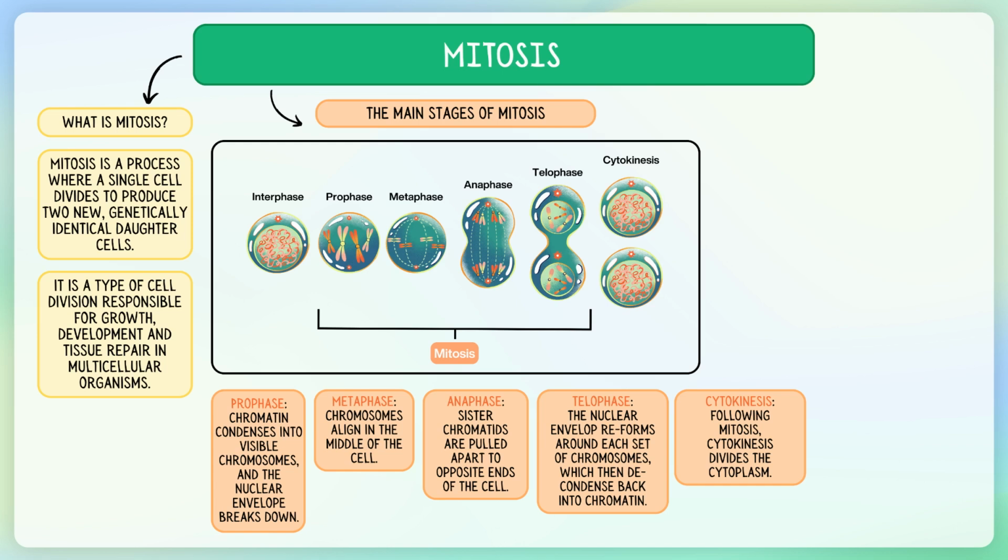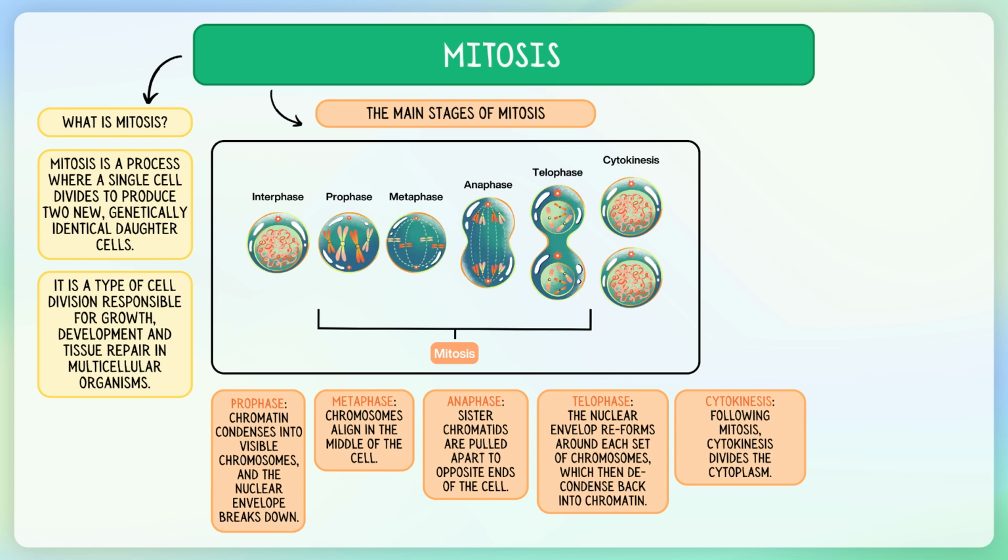During prophase, the chromatin condenses into visible chromosomes, and the nuclear envelope breaks down. In metaphase, the chromosomes align in the middle of the cell. During anaphase, the sister chromatids are pulled apart to opposite ends of the cell. In telophase, the nuclear envelope reforms around each set of chromosomes, which then decondense back into chromatin.